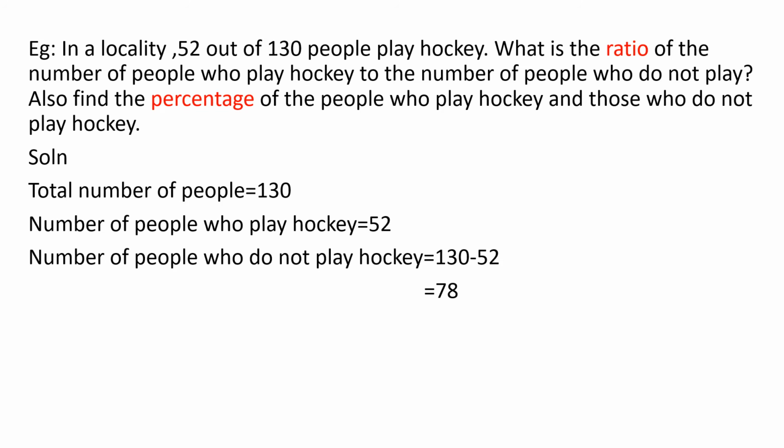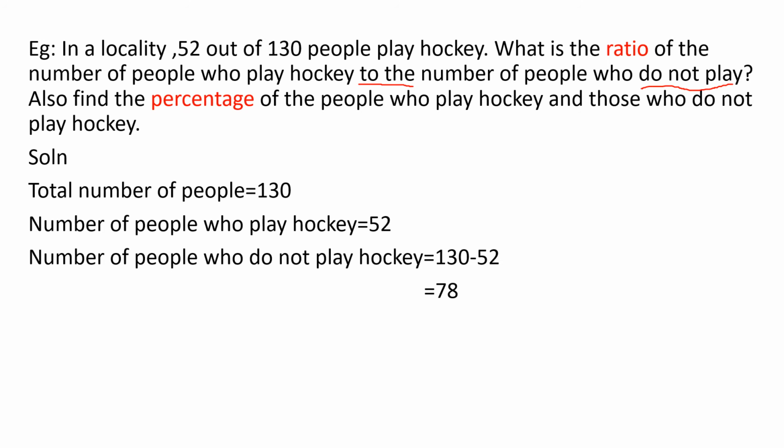So what is the ratio of the number of people who play hockey to the number of people who do not play hockey? So what do you want to find? You want to find the ratio of the number of people who play hockey to the number of people who do not play hockey. So what are the things given in the question?